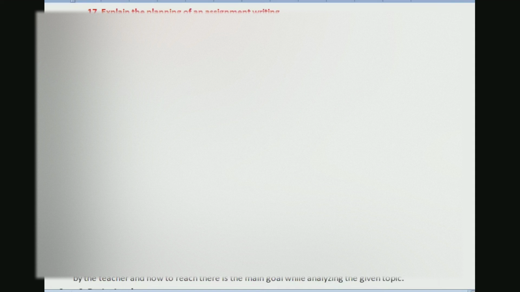So this explains the planning of an assignment writing, right? How you will write the assignment. You already told all the steps. You got the topic, you collected information, you wrote that and you submitted that, right? So basically we have 5 or 6 steps that we will see. What are the different steps that are there?